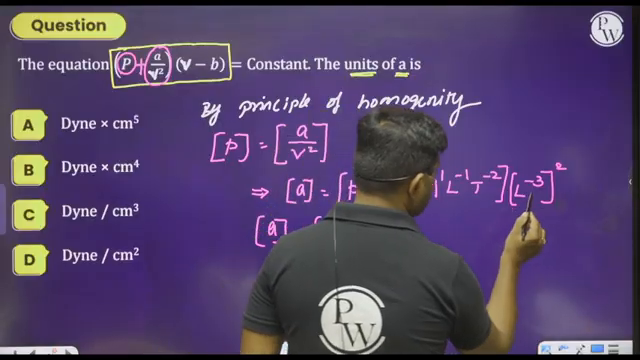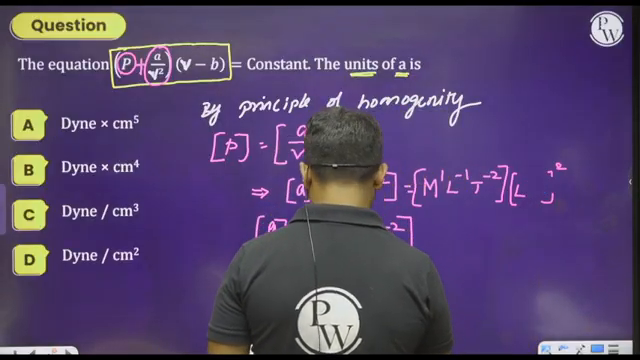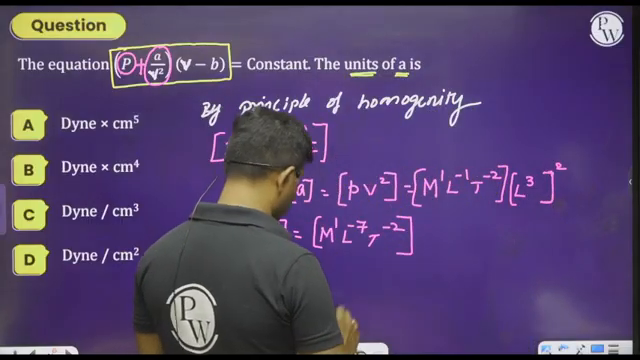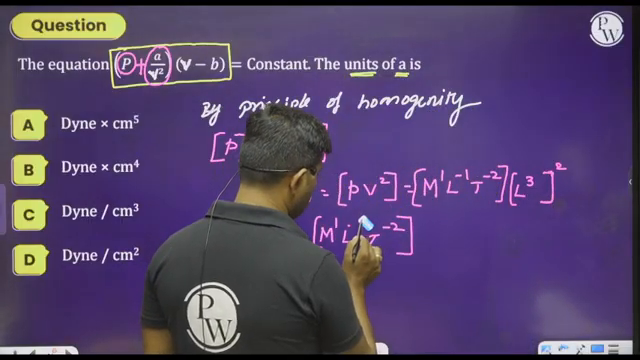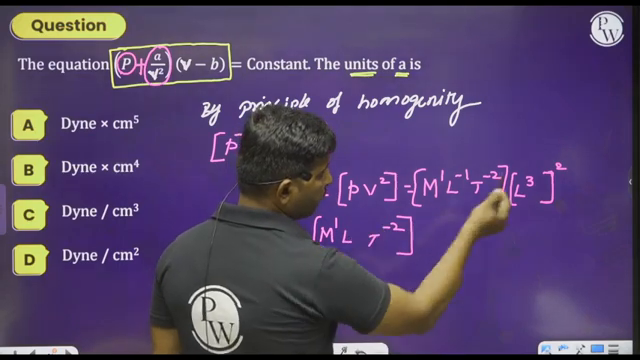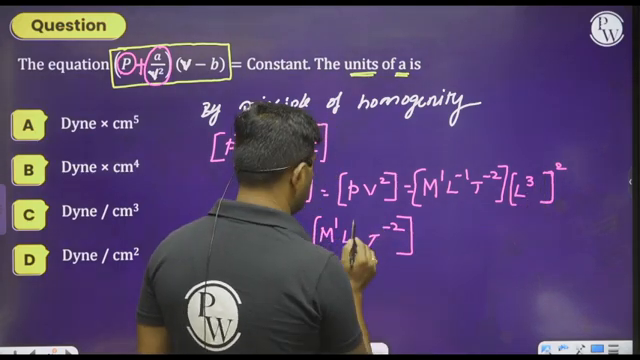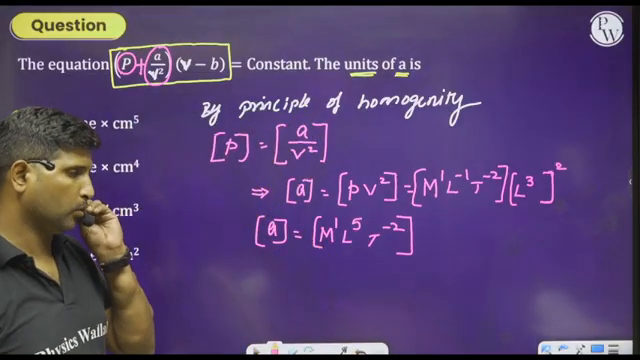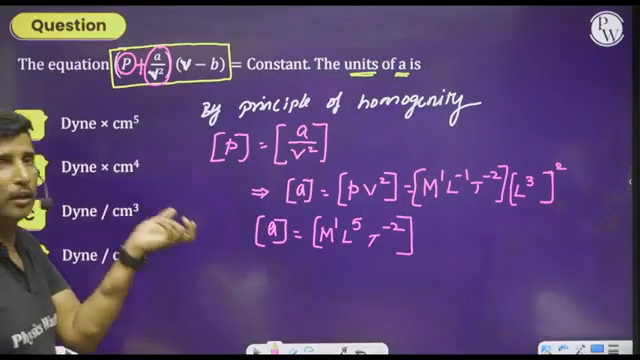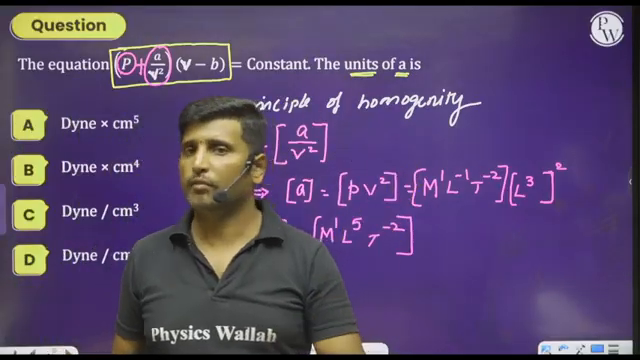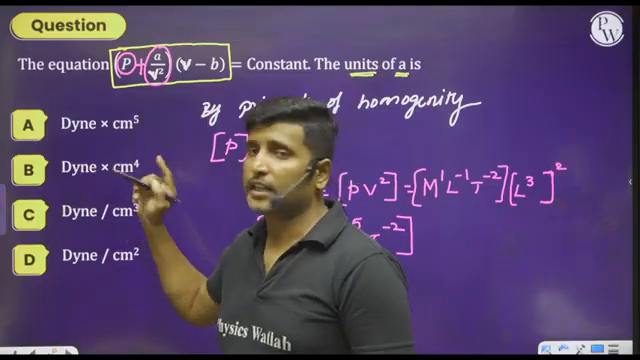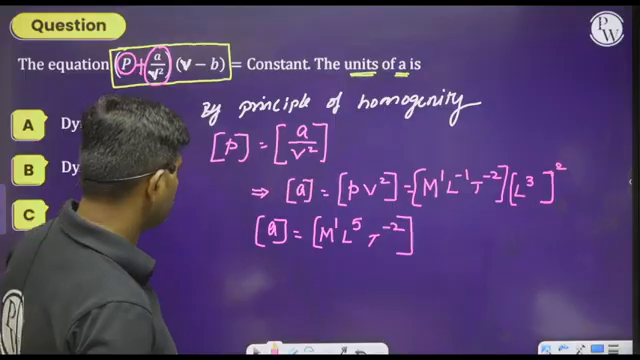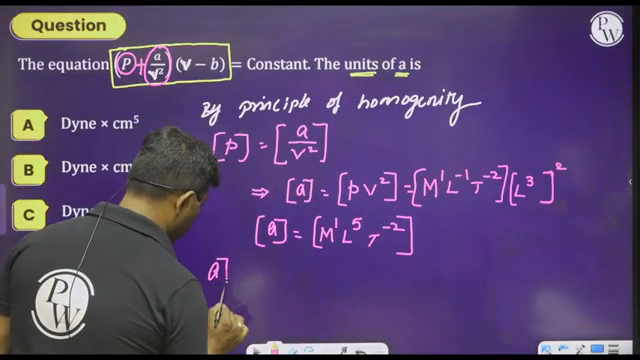Volume is nothing but meter cube, therefore we cannot go with L power minus 3. It should be only L to the power of 3. Therefore L to the power of 3 squared is L to the power 6, and 6 minus 1 is 5. So we get M power 1, L power 5 and T power minus 2. But they are asking to write the unit of a in terms of dyne centimeter, which is a CGS unit. How can you write this?